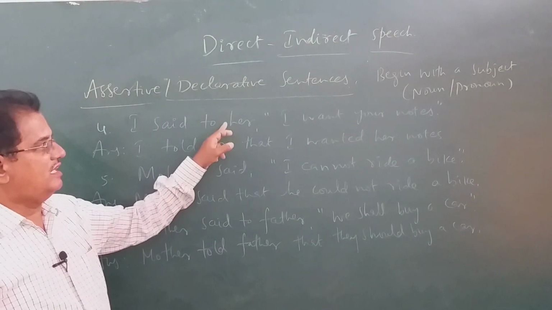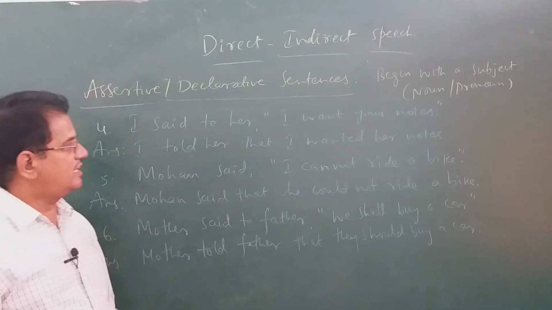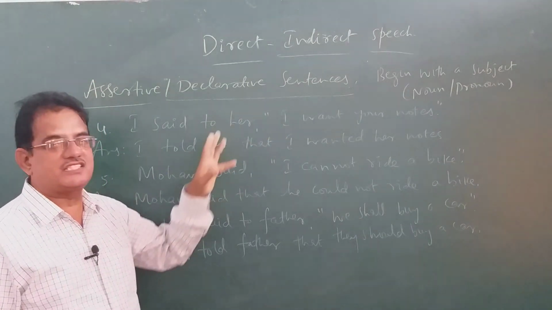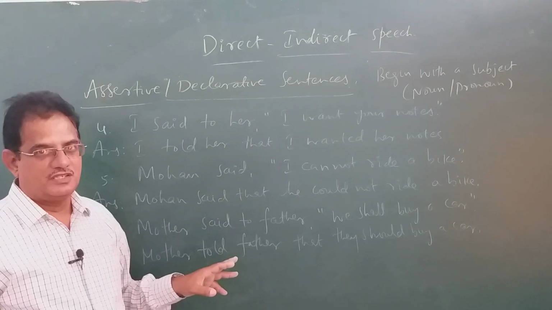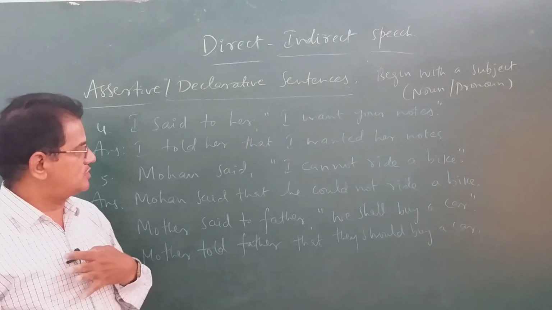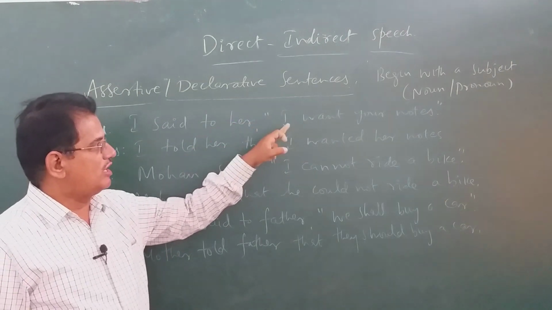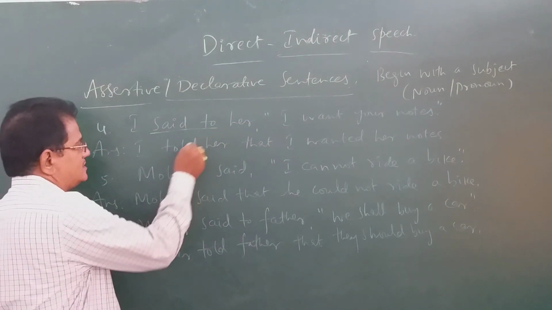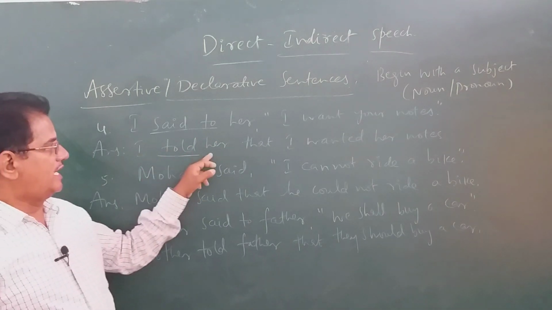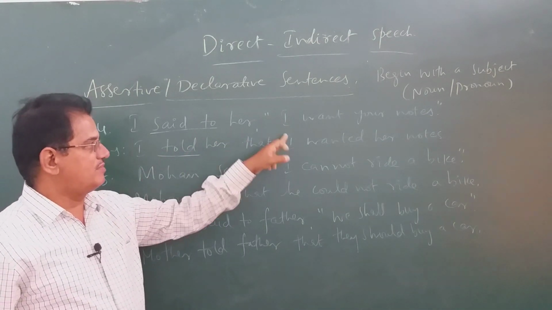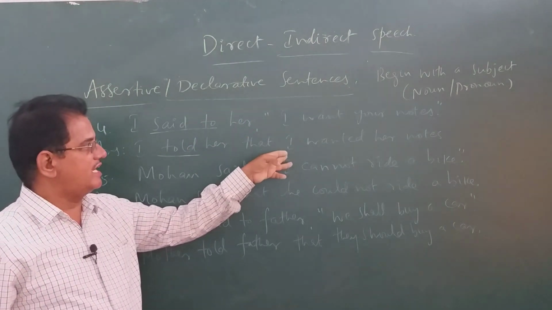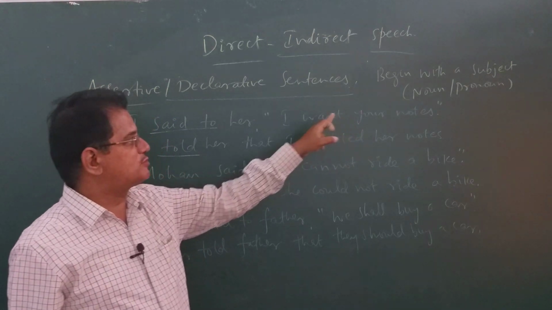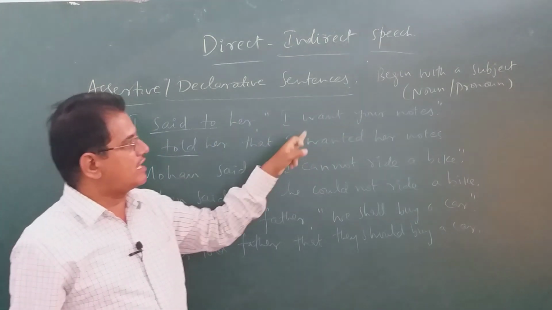I said to her, I want your notes. Here also you can see, I means I am the speaker, so I remains as it is in reported speech also. I only am speaking those words. So said to becomes told, as I told you earlier. I told her that I remains as it is because I am the speaker there. I want, past form wanted. Your notes means to whom I am speaking there? She. So we write her notes.